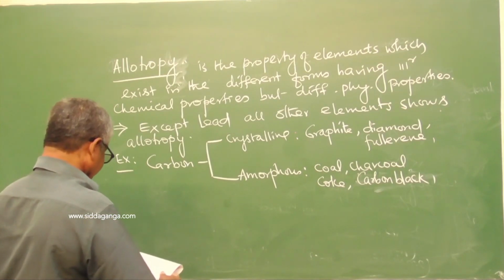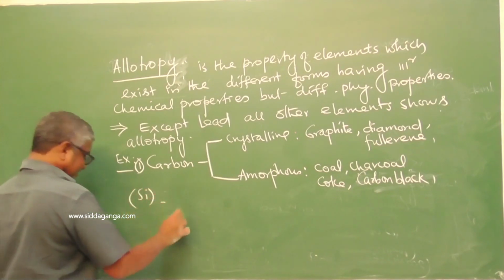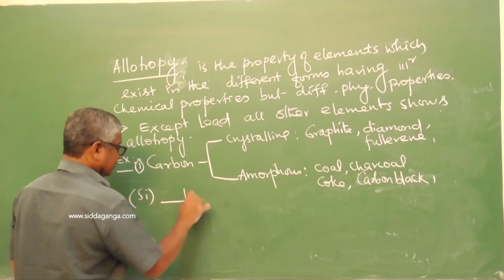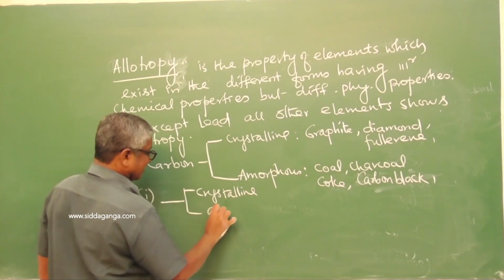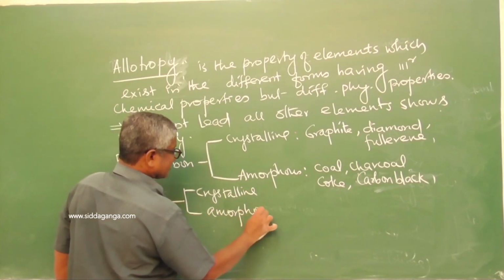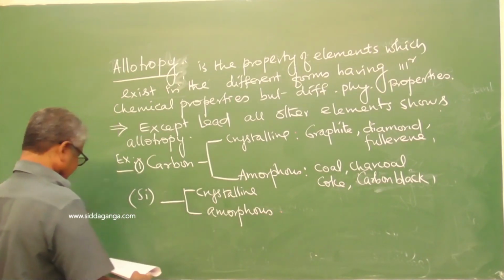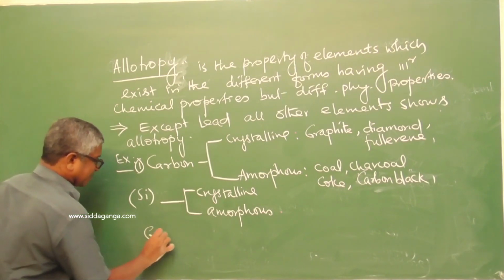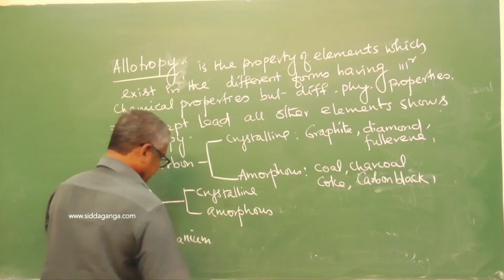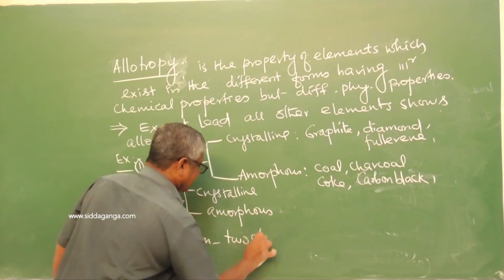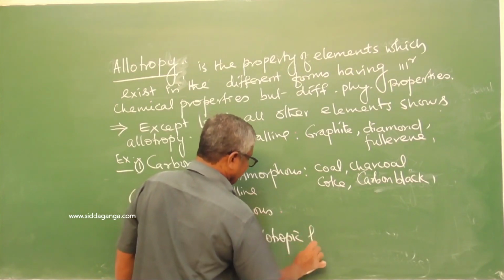Next, silicon is available in two forms: crystalline silicon and amorphous silicon. Germanium is available in two allotropic forms.